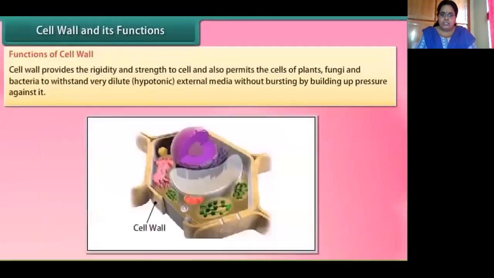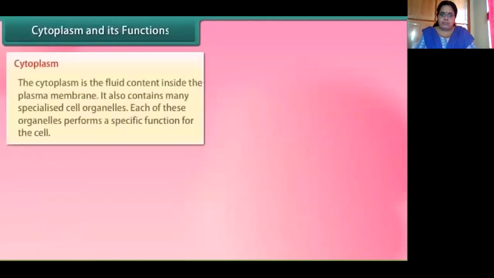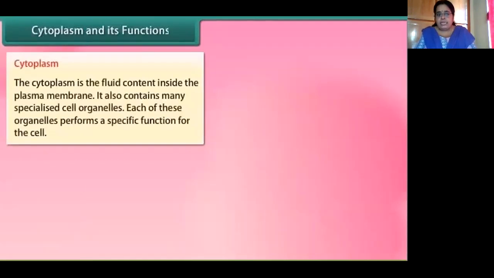What about the functions of the cell wall? The cell wall provides rigidity, firmness and strength to the cell and permits the cells of plants, fungus and bacteria to withstand very severe conditions. Like even if they absorb a lot of water, the plant cell will not burst because of the presence of the cell wall.